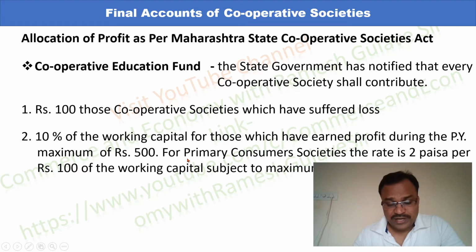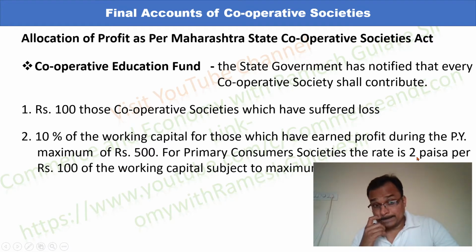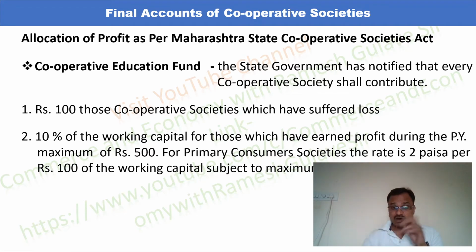Now the next point is related to the primary consumer societies. For primary consumer societies, the rate is 2 paisa per rupees 100 of the working capital. If the working capital of the primary consumer society is 1 lakh rupees, in that case the 2 paisa per 100 of 1 lakh is basically 200 rupees, right?